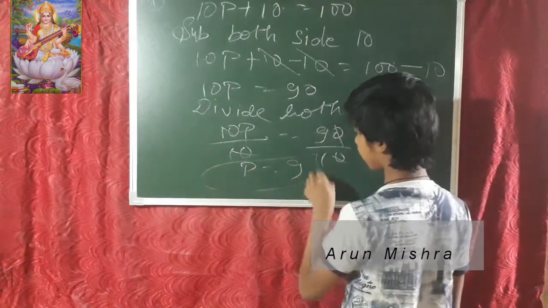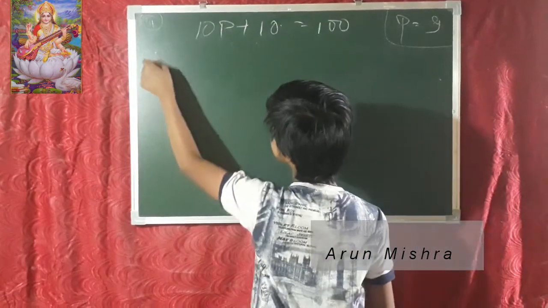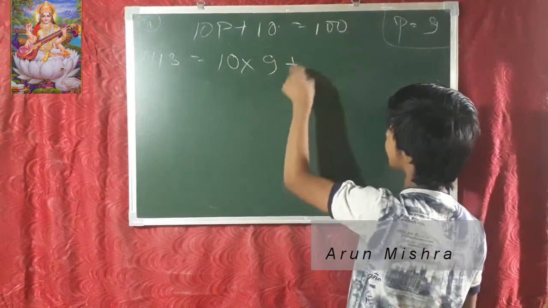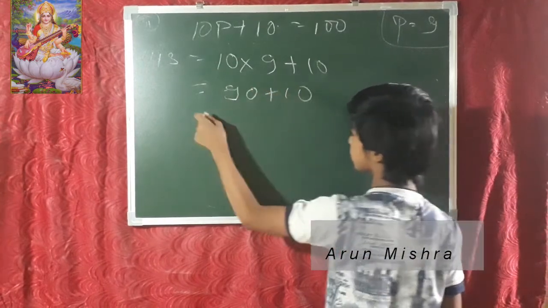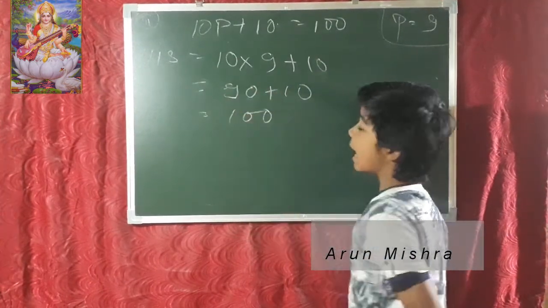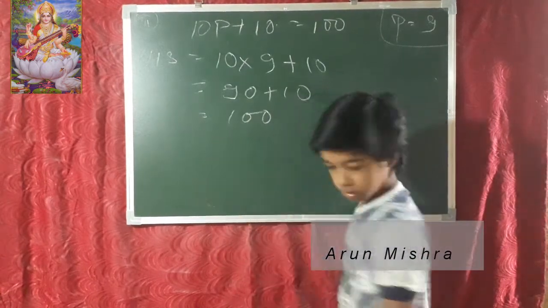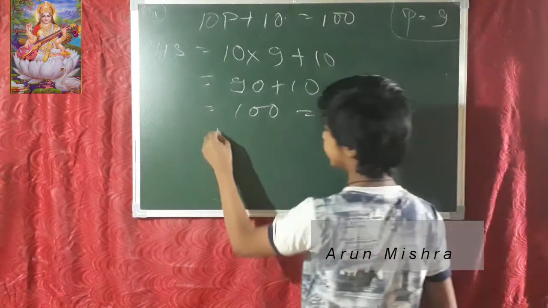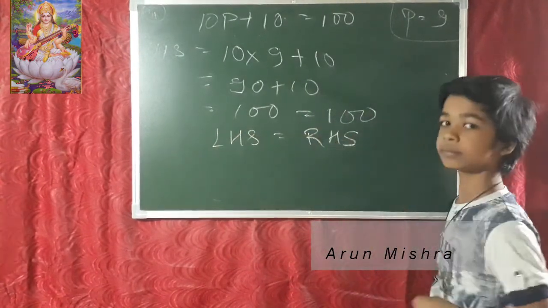Okay, so the value of P is 9. Now check: 10p plus 10. So LHS is equal to 10 into 9 plus 10. So 90 plus 10 is equal to 100. P is equal to 9. So 100 is equal to 100, which means LHS and RHS are both equal, so the value is also equal.